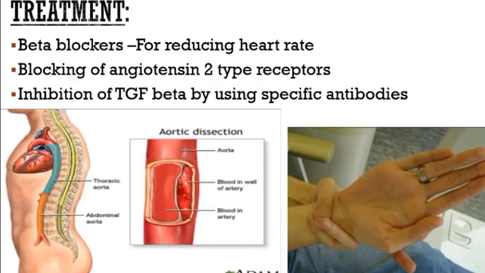Now we will look at the treatment. Generally, there is no cure, but now we are aiming at reducing heart rate. So, beta blockers are mostly recommended. Blocking of angiotensin 2 type receptors is also now preferred. Now, scientists have come up with a new idea of inhibiting TGF-beta by using specific antibodies.